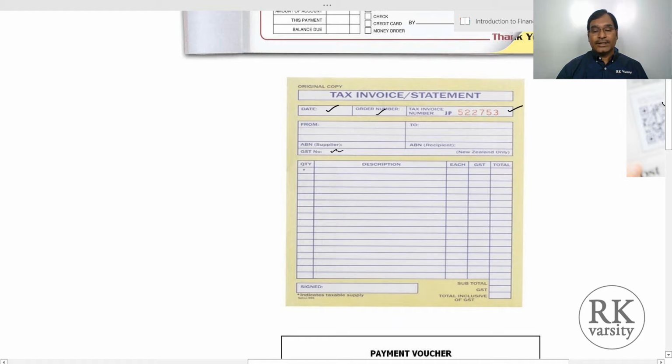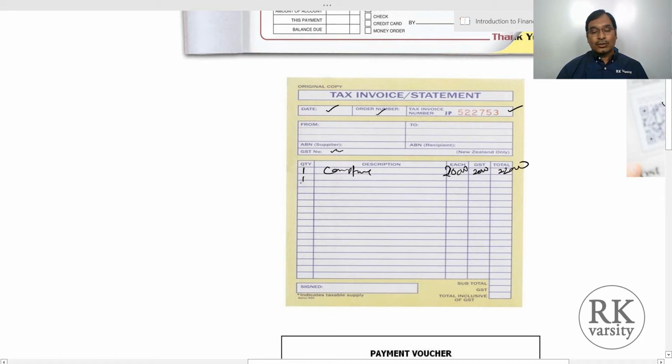Then the quantity. Let us say you purchased one computer, so the description is a computer and how much it is going to cost. Let us say this is going to cost 20,000 and GST is 10% on this, so 2,000, total is 22,000.